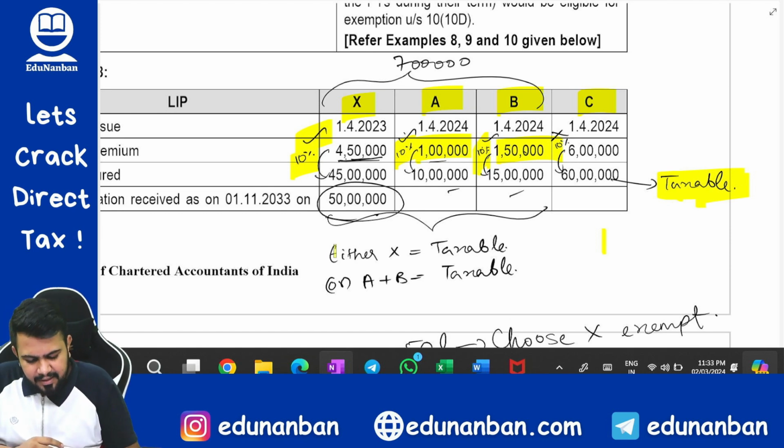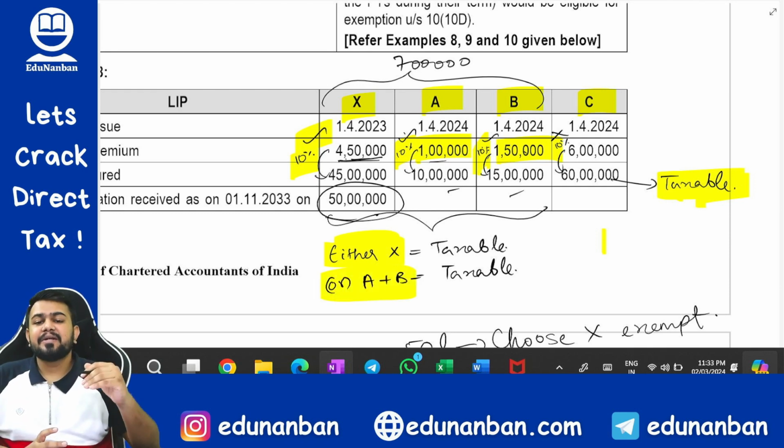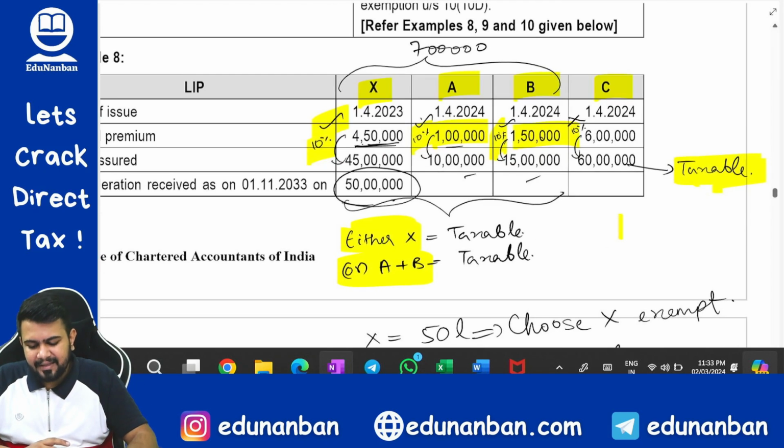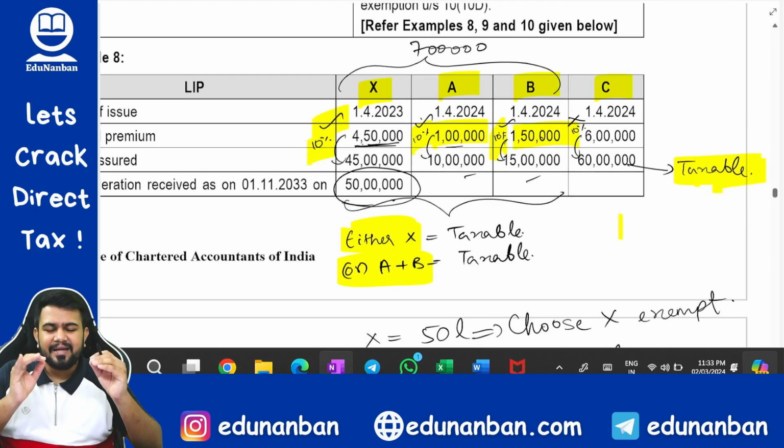So either you can choose X or you can choose A and B, and it depends on multiple factors, right? How much premium you have paid, how much deduction you have claimed on the premium, all those factors are dependent. However, in this question we are not getting all those factors, you are only getting the maturity value. That is why just solve the question based on the maturity value. Wherever you get the highest benefit, that you have to choose.